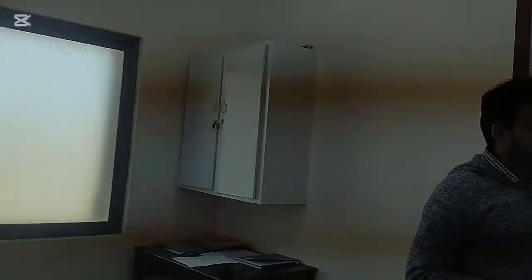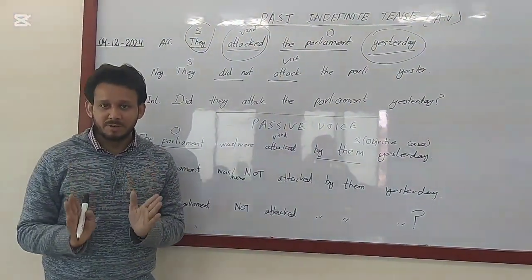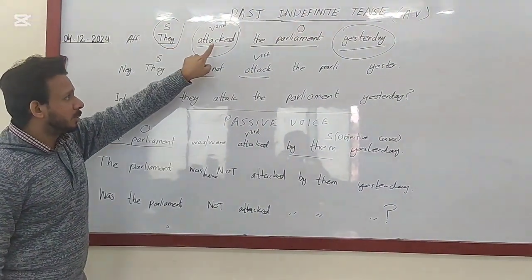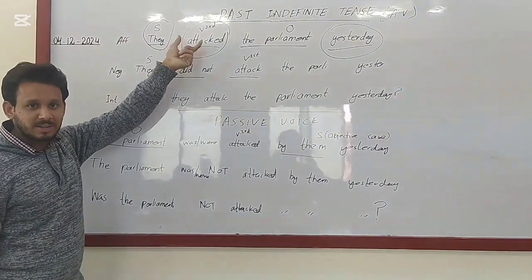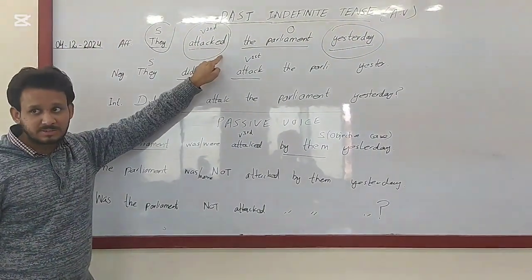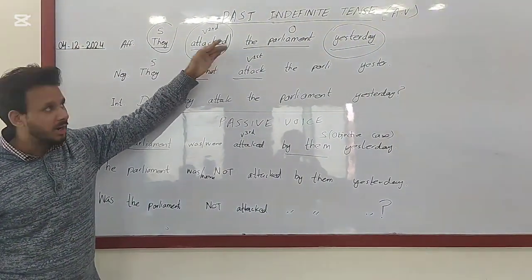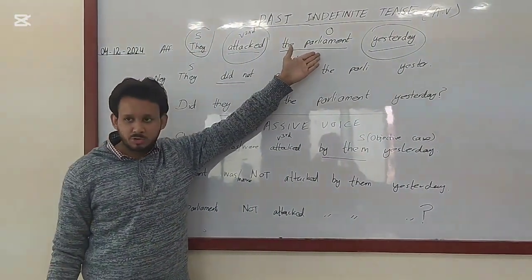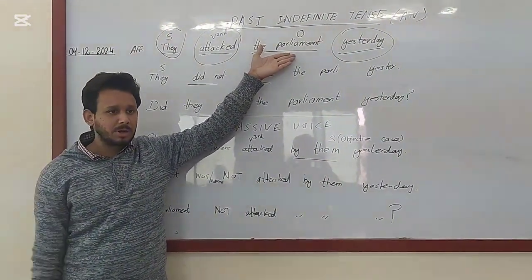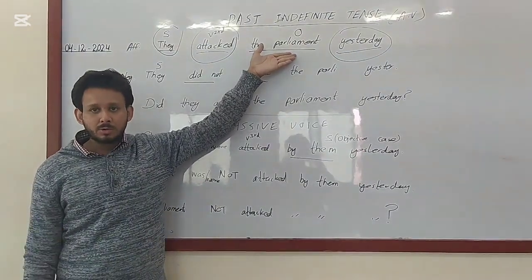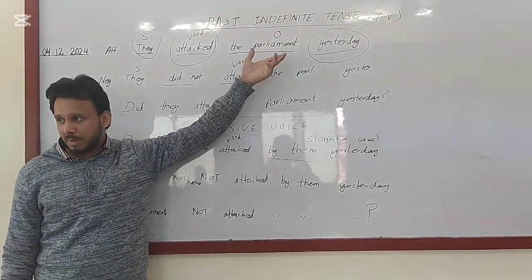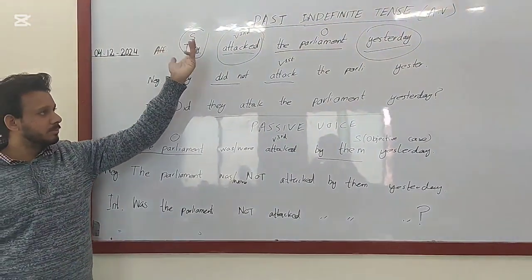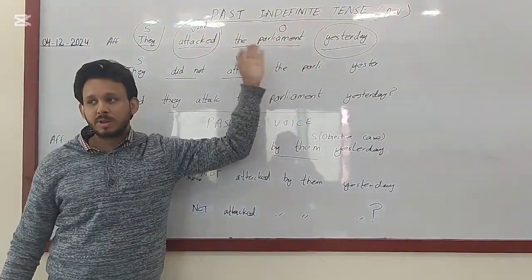Okay, affirmative. So in past indefinite affirmative, you put the subject, then you put the second form of the verb, that is attacked. Ed simply shows that this is the second form of the verb. Clear, Harshit? And then you simply put the parliament, because someone actually attacked a sacred institution, the parliament, where all of the political leaders used to sit to run a country. That particular house is called parliament, and that was attacked by some force yesterday. This sentence is simply reflecting that.